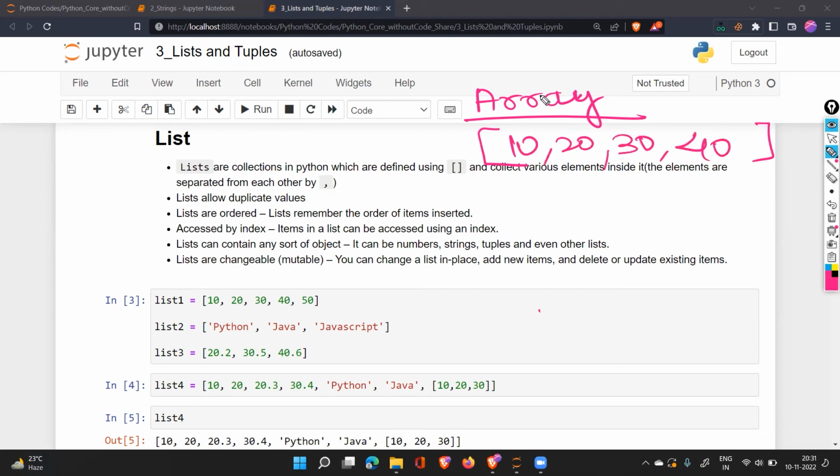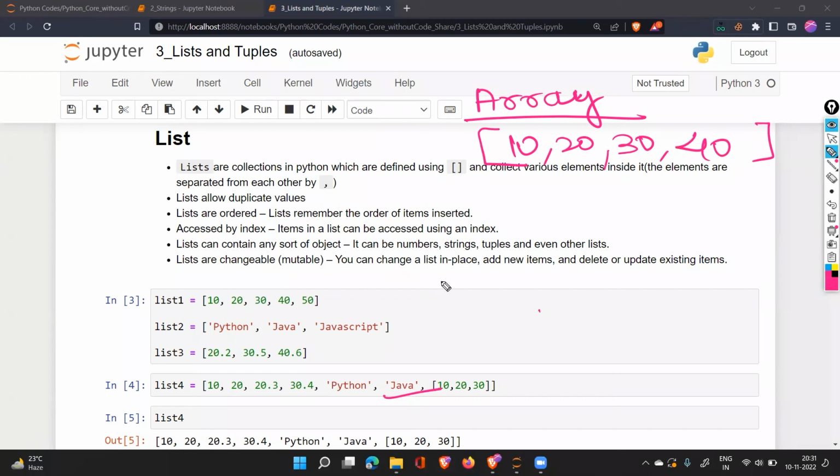Now, when you talk about array versus list, they both look similar. This array will also be in square brackets, and this list is also in square brackets. But the difference is that in an array, you can't have this combination. In the same array, you can't put integer, float and text data together.